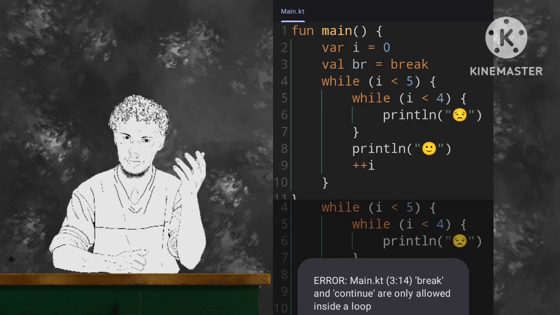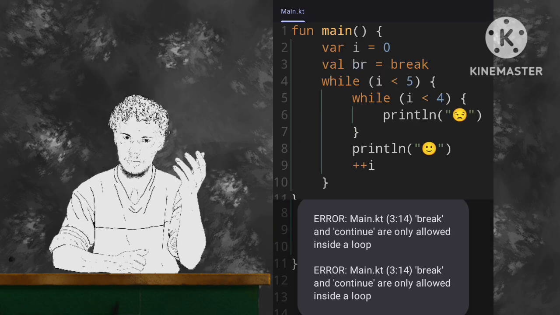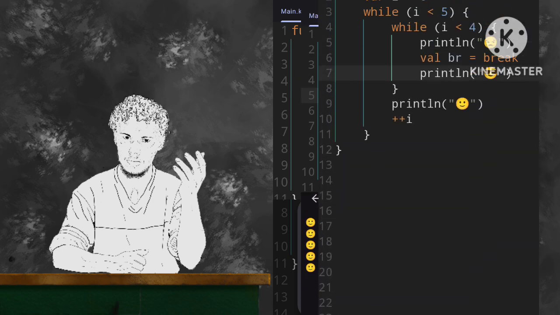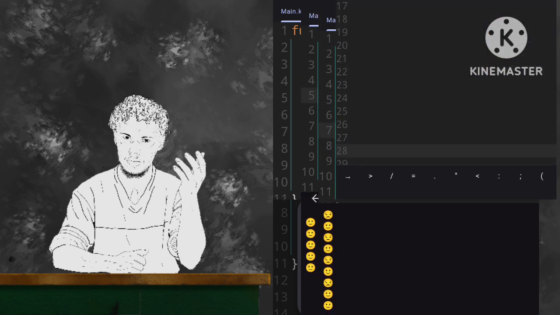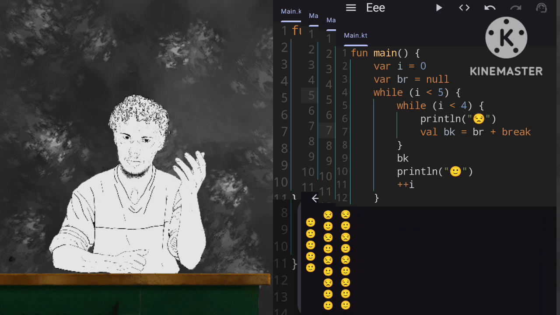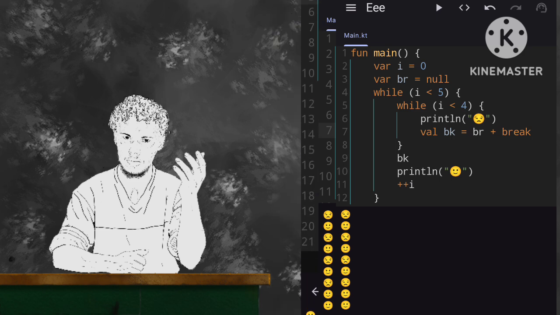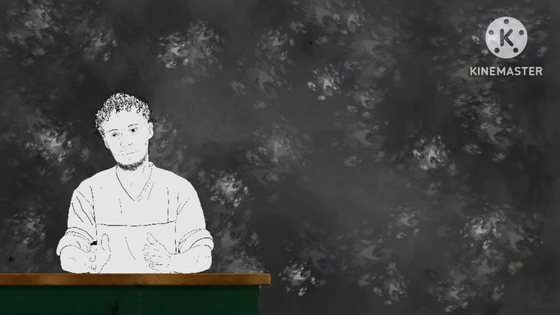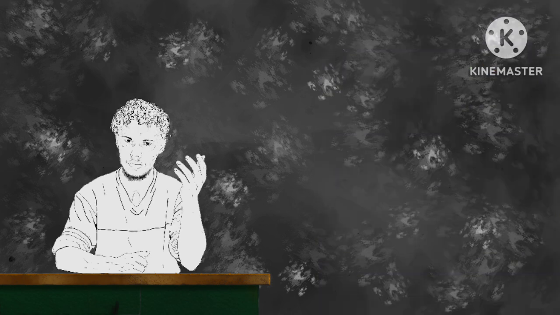Then I tried assigning the break statement to a variable. I tried this in many configurations. None of them worked. I even tried assigning a variable to null and then reassigning that variable to break, or even trying to add it or equal the break statement. The break statement can only be used inside of a loop, and that goes for any loop, whether that's a while loop, for loop, and other loops like that. It cannot be used outside of the loop.